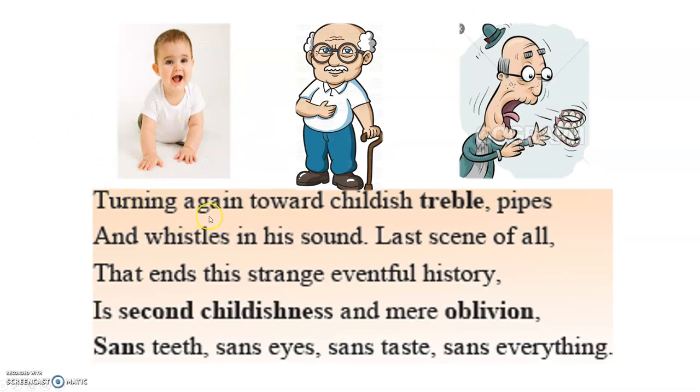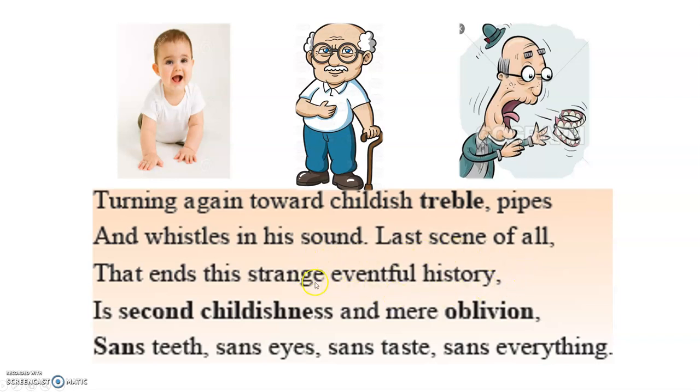The next stage is turning again towards childish treble. Okay, so you see that when you see the elderly person, when he turns old, what happens? He becomes more like a child. Pipes and whistles in his sound. When he's talking, is he clear? No. Old people, when they talk, is their voice clear? No. Last scene of all that ends this strange eventful history.